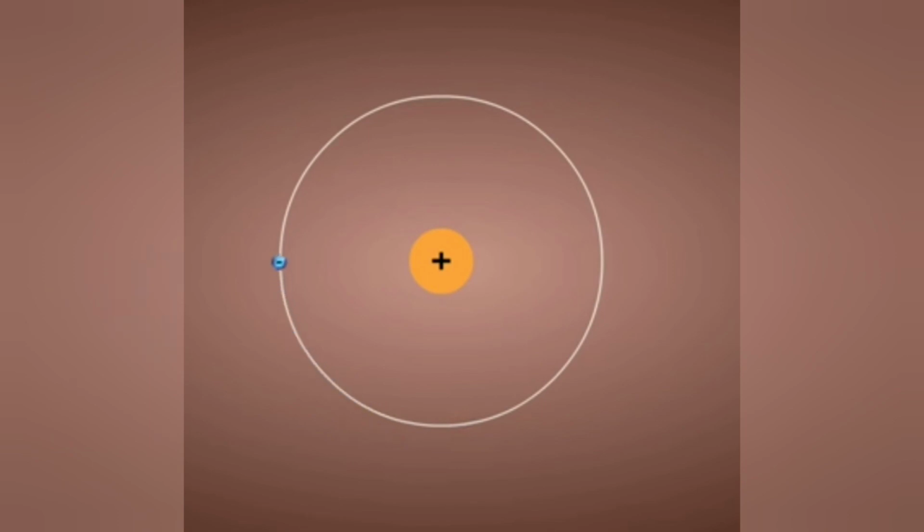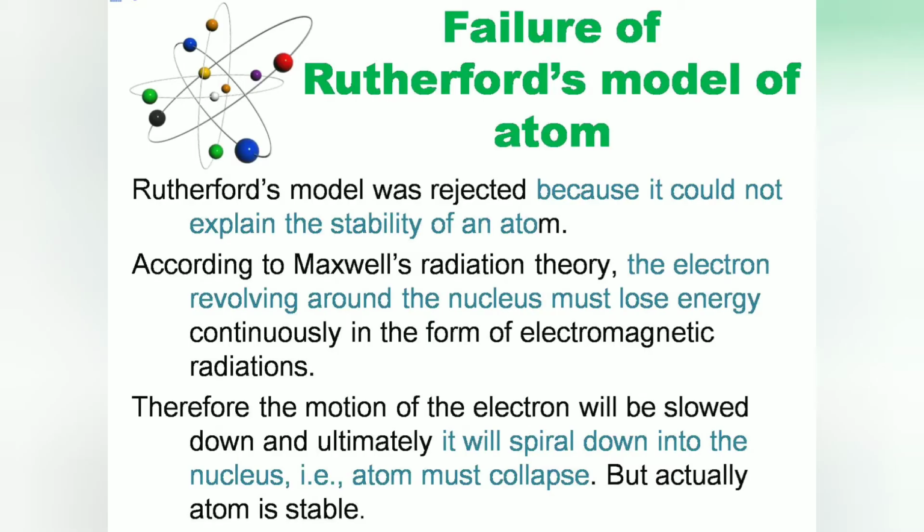And as a result of reduced energy, the electrons must come closer and closer to the nucleus and ultimately fall into the nucleus, taking a spiral path. As a result, the atom should collapse. But this does not actually happen and the atom is stable. So Rutherford was not able to provide a suitable explanation for this. That's why his model was rejected.